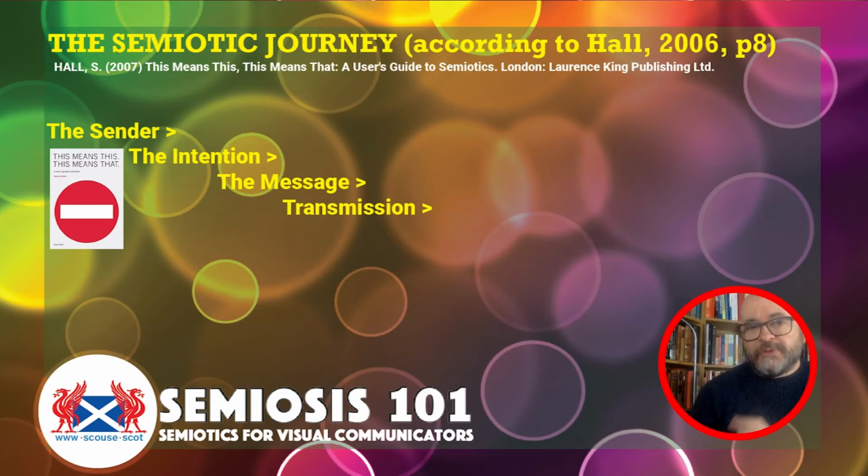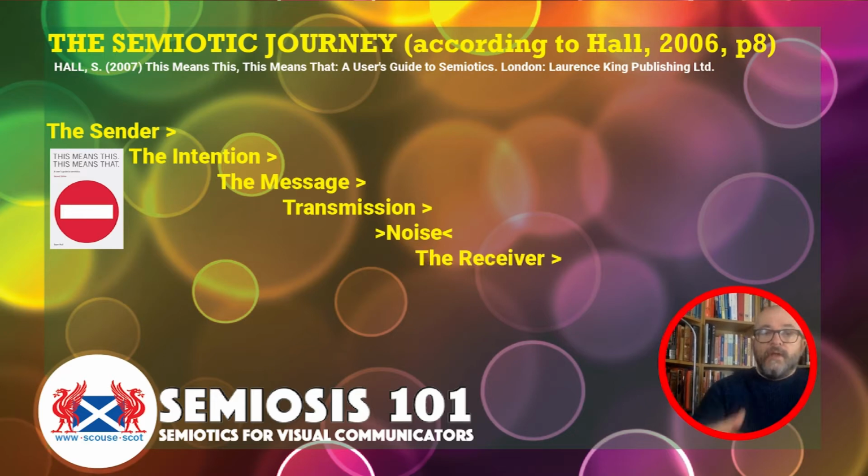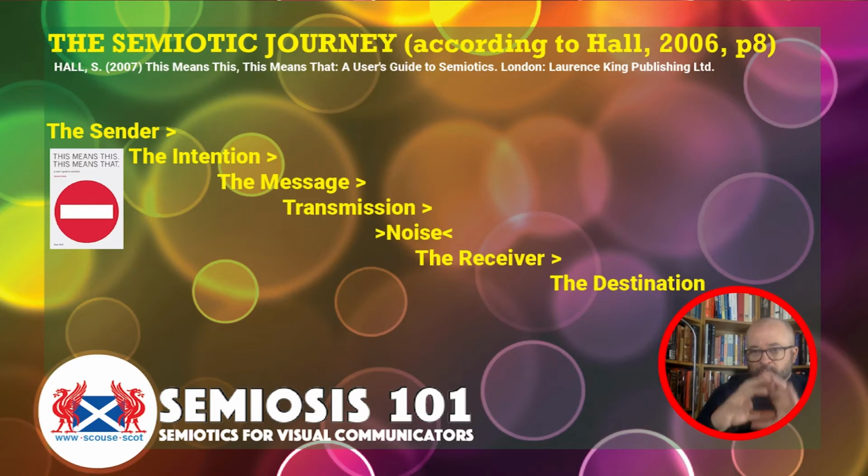How effective that transmission is going to be gets affected by external noise. All kinds of other things get in the way of effective communication. And that noise affects how the receiver of the visual communication, of the semiotic journey, is actually going to understand what's being communicated to them. That receiver is the destination, and that destination is essentially where everything comes together and people know what they are receiving.